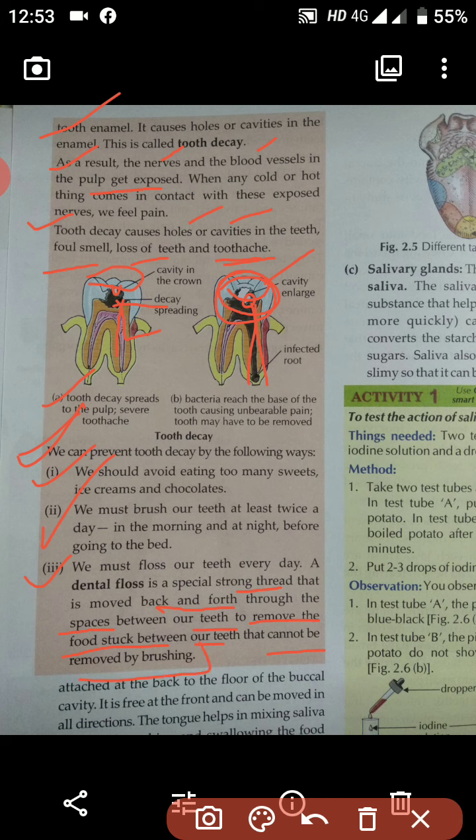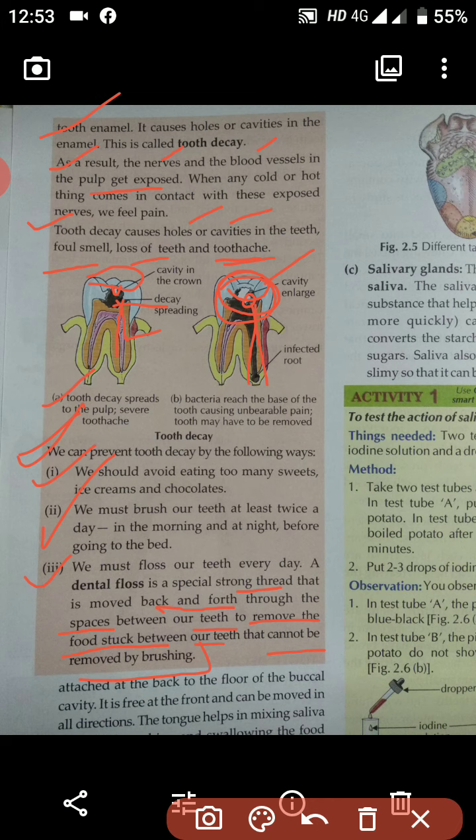Any kind of food that cannot be removed by brushing will be removed by the dental floss.